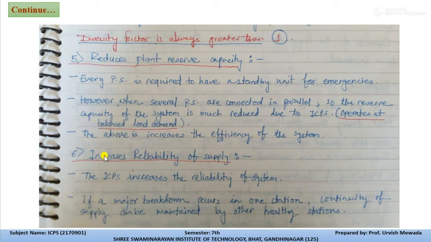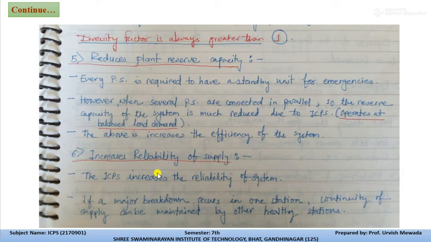This also increases the efficiency of the system, because as all generating stations are interconnected, plant capacity will increase, because plants always run with a light load, or we can say shared load.